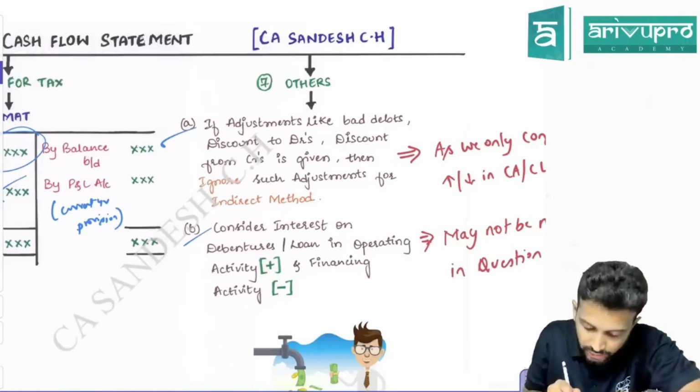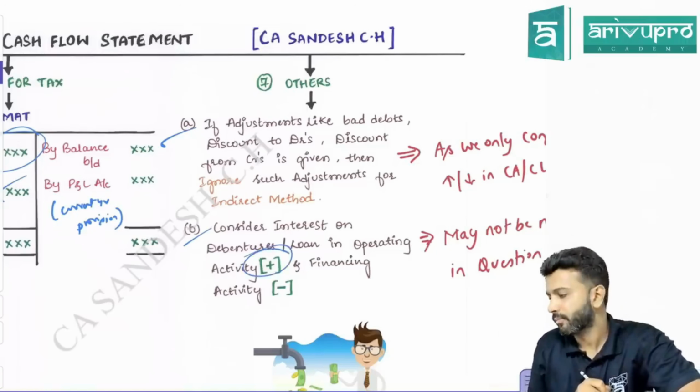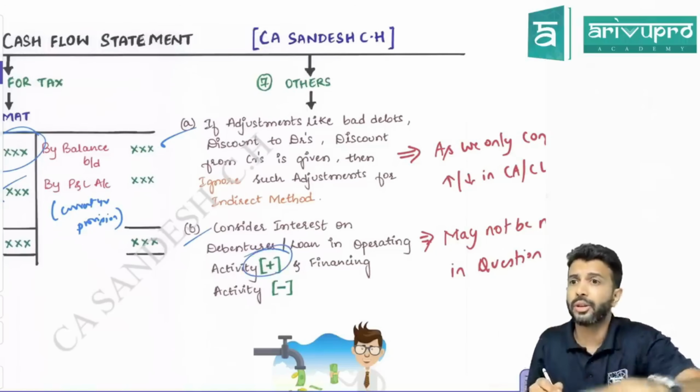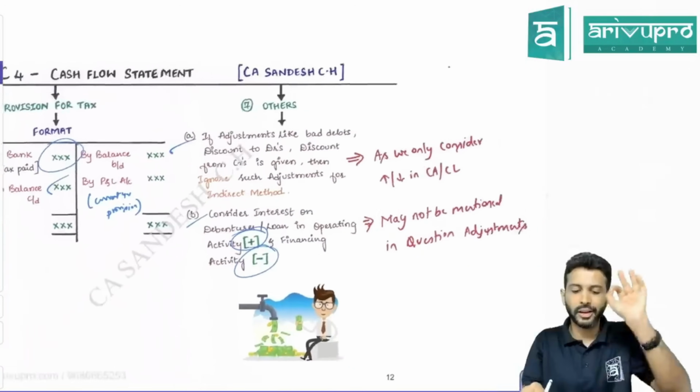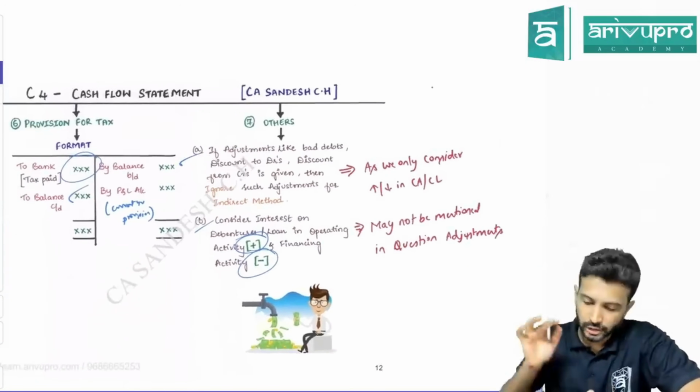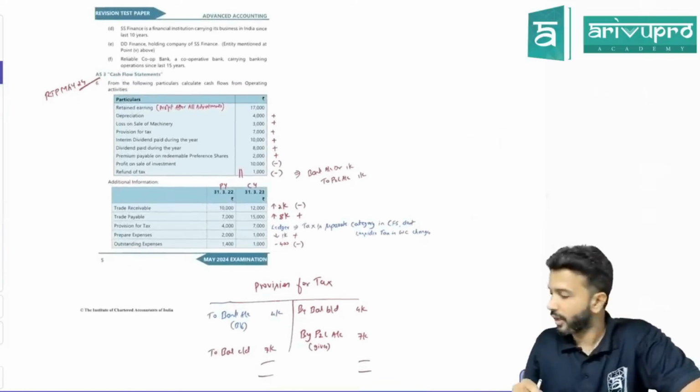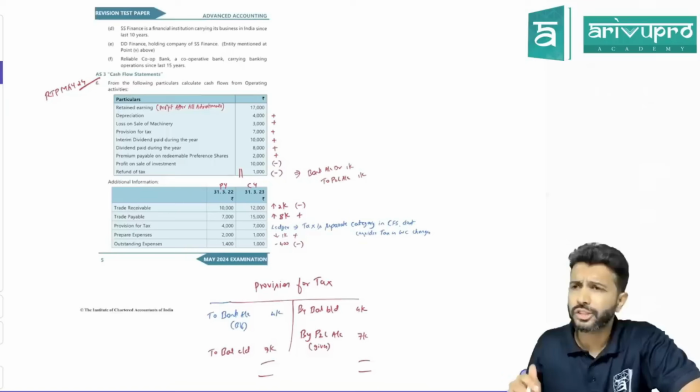Hence what do we need to do? In operating cash flow, you need to add it back. And later on, you'll pay this interest expense. Now, interest payment is what activity? Financing. And for a financing activity, you need to subtract. Okay, so do not forget this. This will be a hidden adjustment in the majority of the questions. That is one. So with this, all the concepts we have done. Now, can we quickly run through some of the questions?